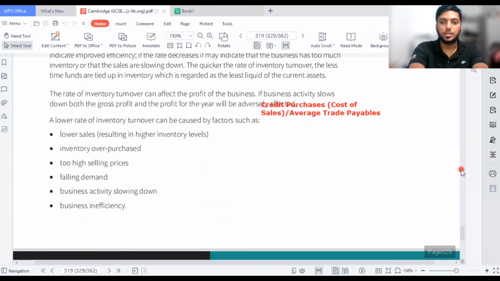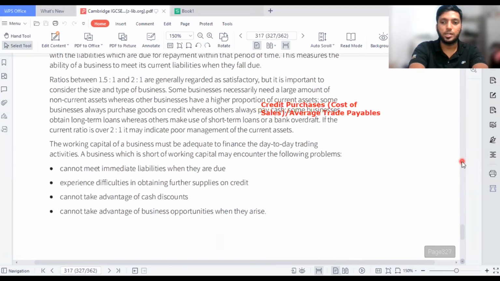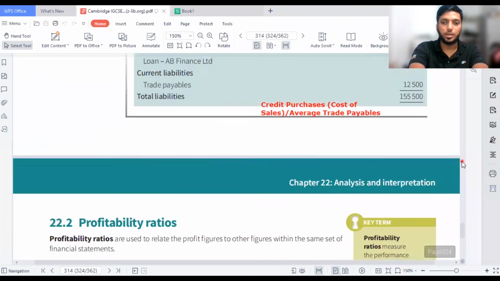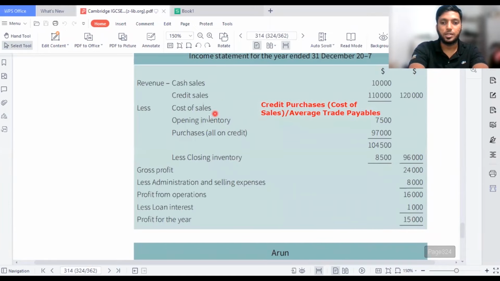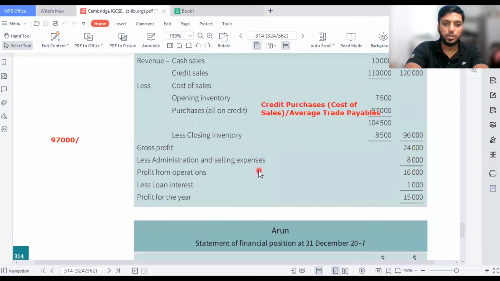The number of days is completely different, which we already calculated. Average trade payables goes up and credit purchases come down. So now what is the amount of credit purchases the business has made? You can see here they have already given purchases, all on credit, 97,000. So I'll take 97,000 and divide by the average trade payables. What is the value they have given?